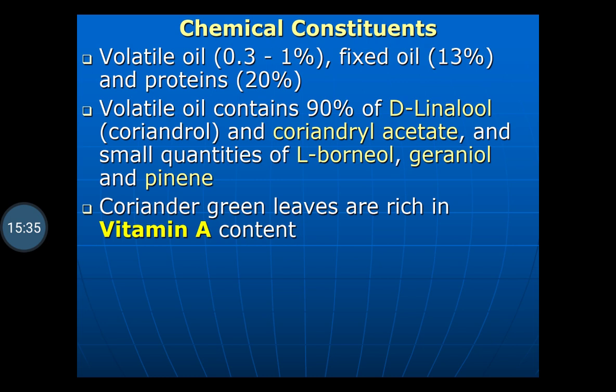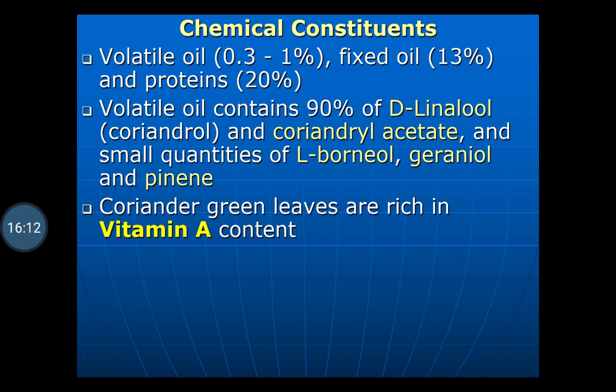The volatile oil contains 90% of D-linalool, that is called as the coriandrol, and the coriandryl acetate, and small quantities of L-borneol, geraniol, and pinene.